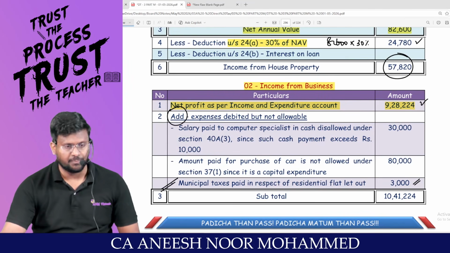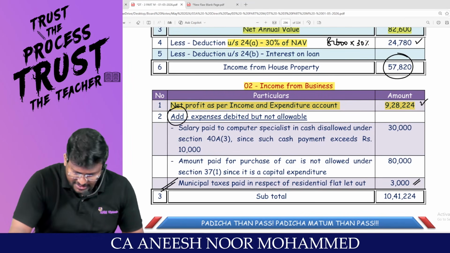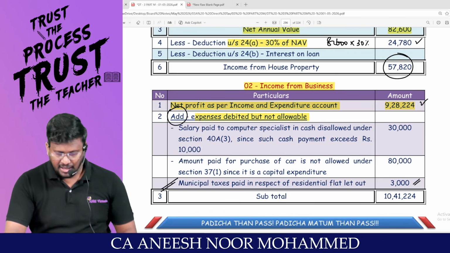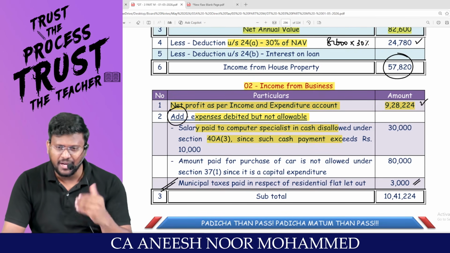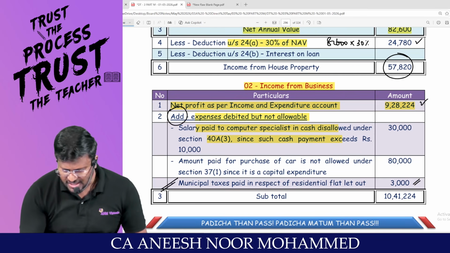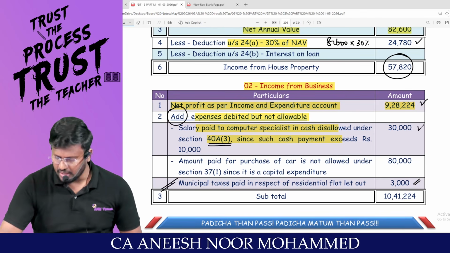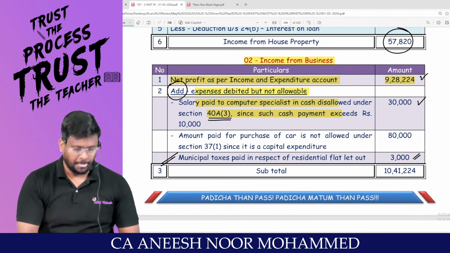9,28,224. Am I right, sir? And expenditure is debited but not allowable, like salary paid to a computer specialist. What is the mistake? Single day you paid in cash more than the limit. What is Section 40A subsection 3? Entire 30,000 should be added back.